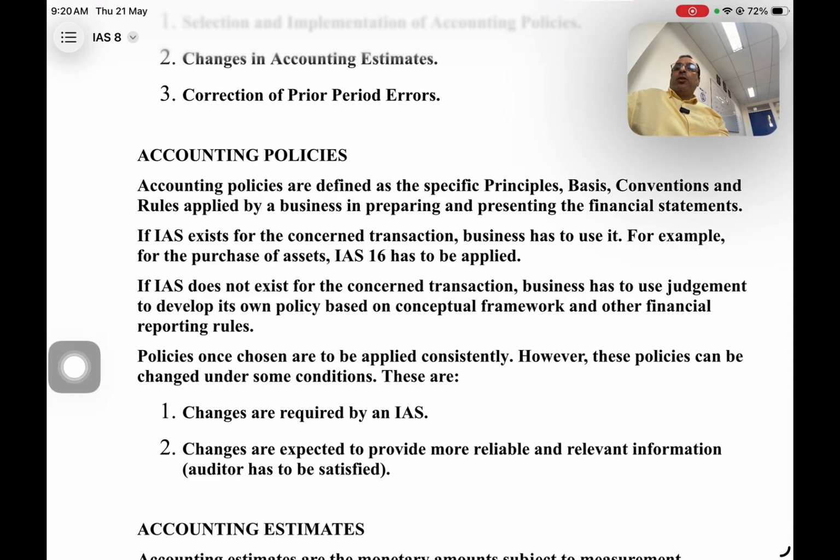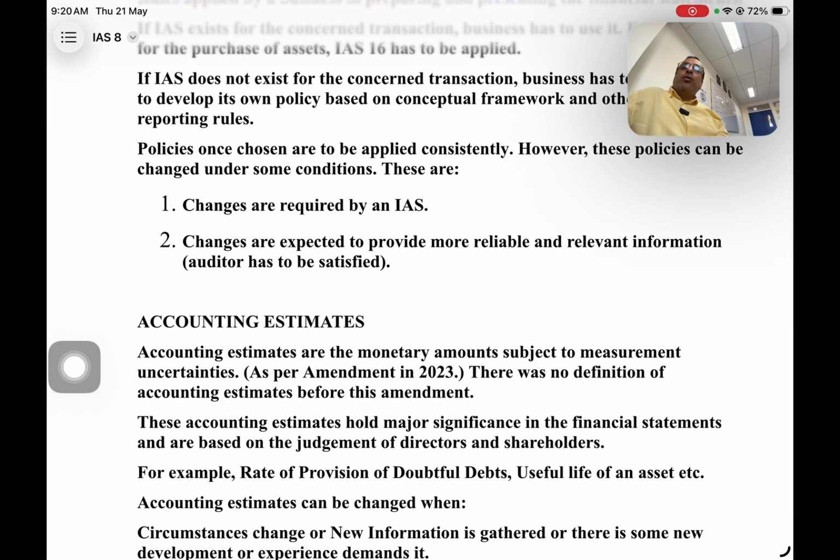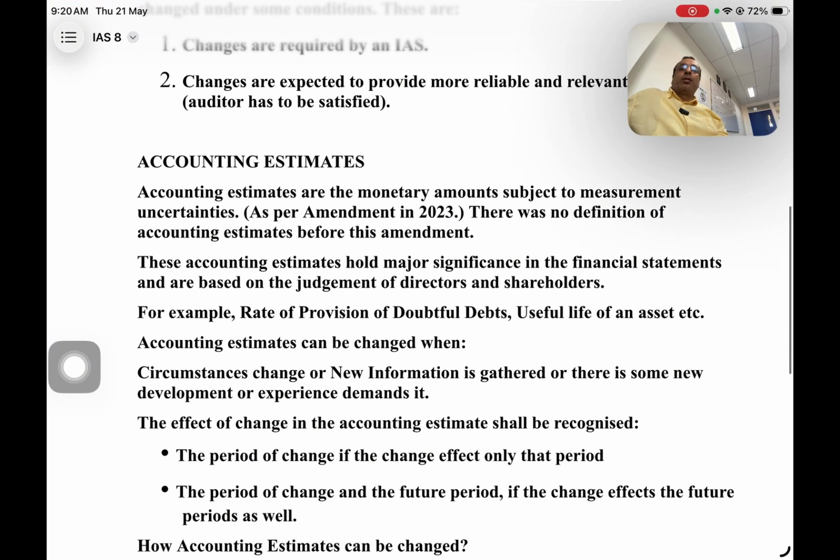Once we have chosen the policies, we have to apply them consistently. However, we can change these policies if the change is required by the IAS, or if we are sure that the change will help us in providing more reliable and more relevant information. Then we can change. Otherwise, we have to follow the policies consistently. Okay, guys? Now, let's come to the next head, accounting estimates.